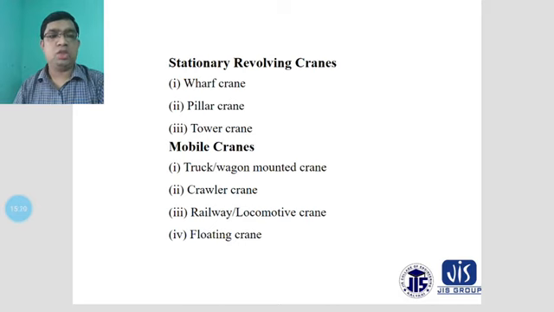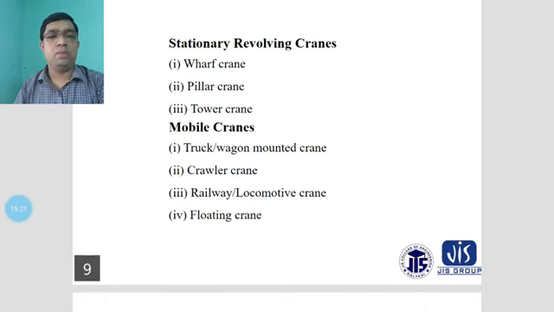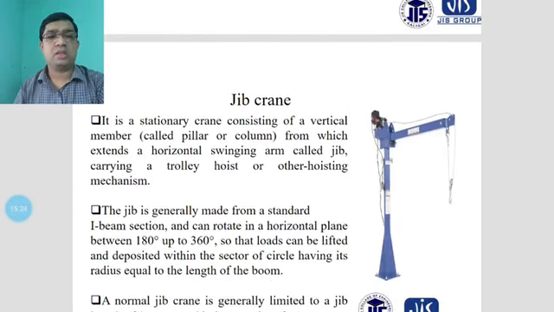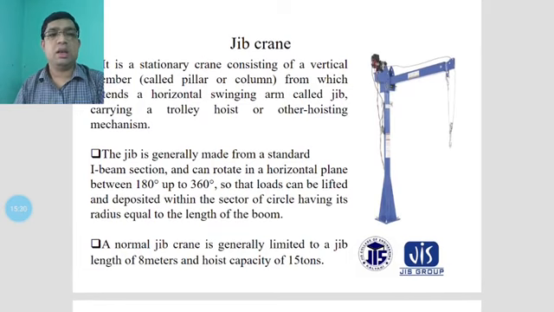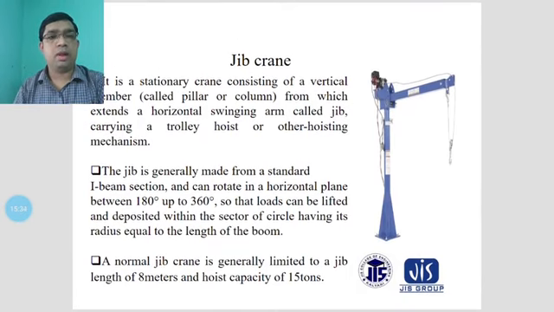And also discuss the different types of crane here. The first to be discussed is the jib crane. Basically, the jib crane is a stationary crane consisting of a vertical member, called a